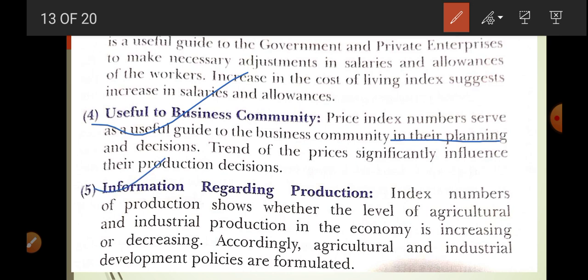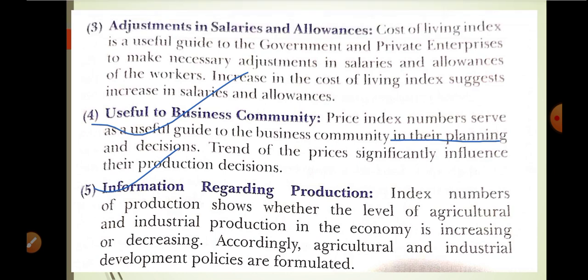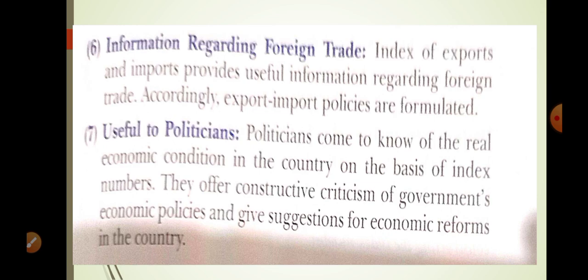Now come to the information regarding production. The index number is helpful to know which production is increasing, industrial or agricultural, and according to that the government formulates policies. Now, information regarding foreign trade.